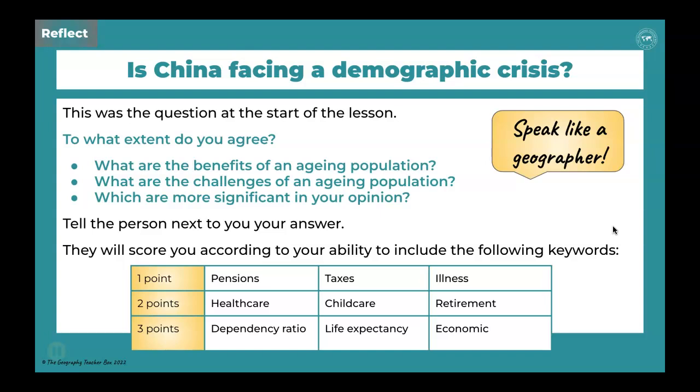Now, ideally, you might want to do this with the person that you're sat next to, so you could talk through your ideas together. And maybe they could score you if you can try and bring in some of the words that are listed in the table below. Alternatively, if you haven't got anybody to work with, maybe you could write your own argument as to whether you agree or disagree with that question. And again, try and incorporate some of those key terms in the word box there.